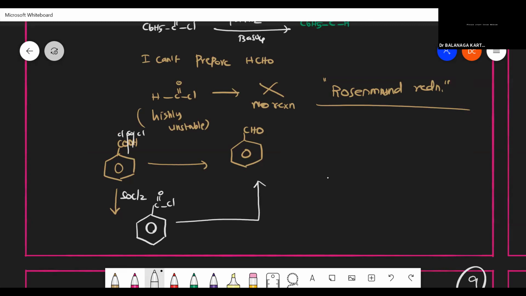Once I get COCl, it can react with palladium, hydrogen, and barium sulfate. It will form benzaldehyde as my product. From benzoyl chloride to benzaldehyde.